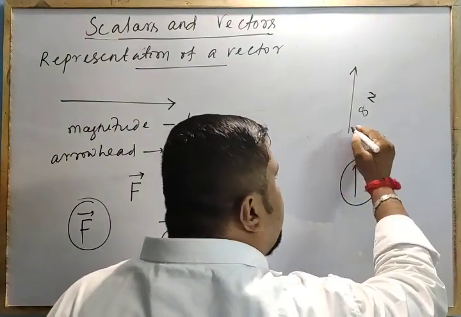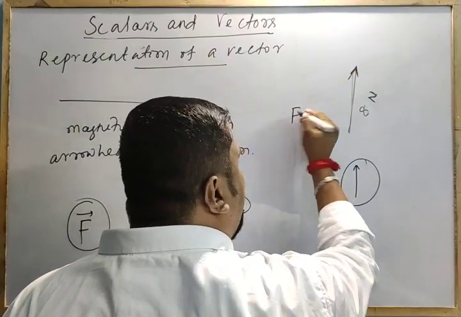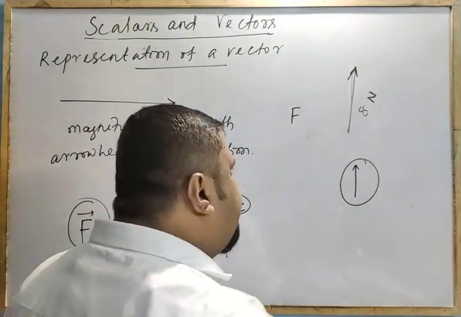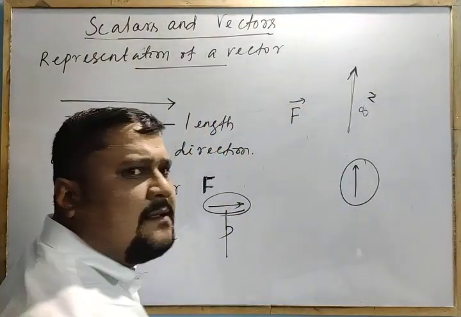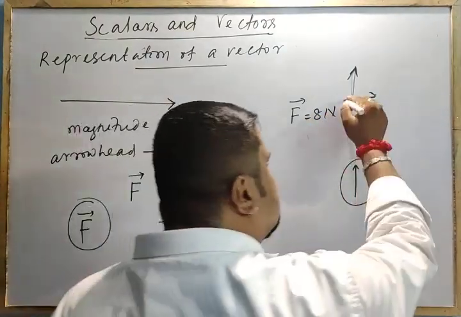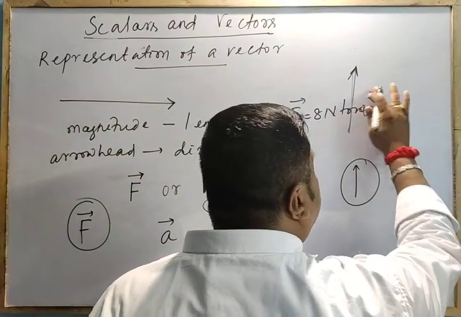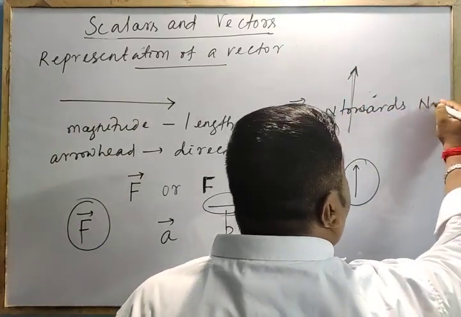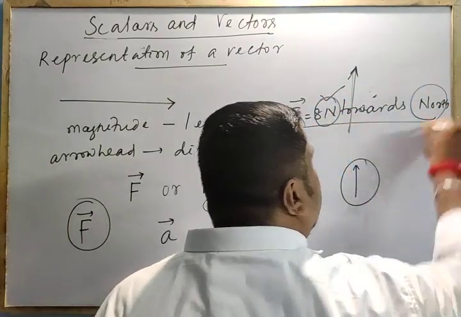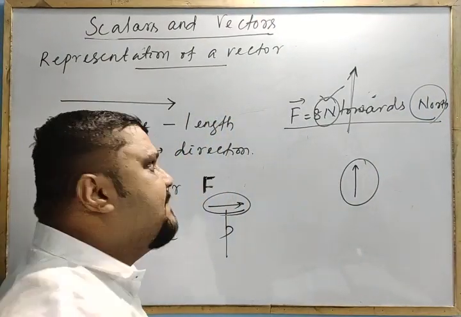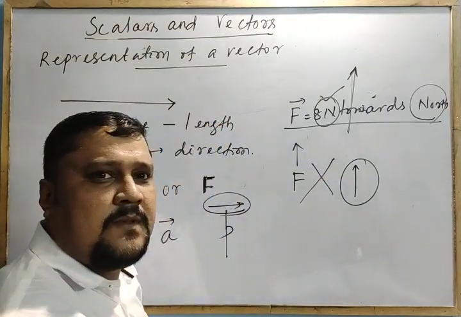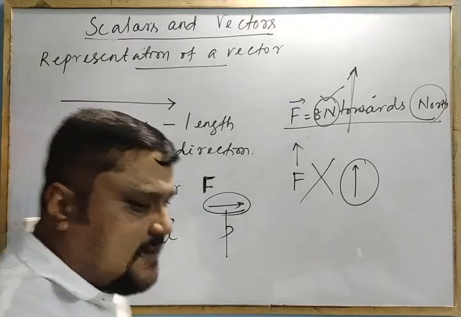A force of 8 Newton along this direction, I can say the force F, and Newton is the unit of force. I can represent that F with an arrow like this. This F is equal to 8 Newton, and I can write towards north, like that: 8 Newton magnitude, north direction. So that is the representation. North you cannot write like this. This is not the representation. Clear? So this is the representation of a vector.